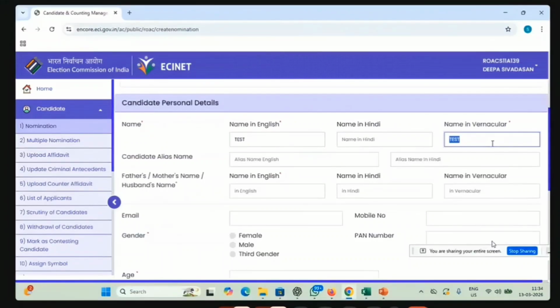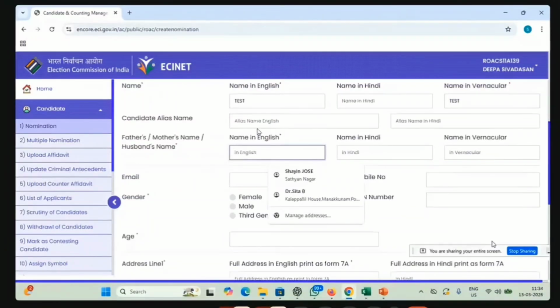So what name you have to enter: the candidate might have a request to add his name in a certain way. If he wants to add an advocate in front of it, you have to add it here only. However he wants to display the name, and based on the RO's decision also, you have to put the name in here. This alias name has no connection to anything. It's not at all important whether you enter it or not. Since it is in the statutory form for nomination, the IT system also put it there. That's why it came there. So there is no relevance to that.